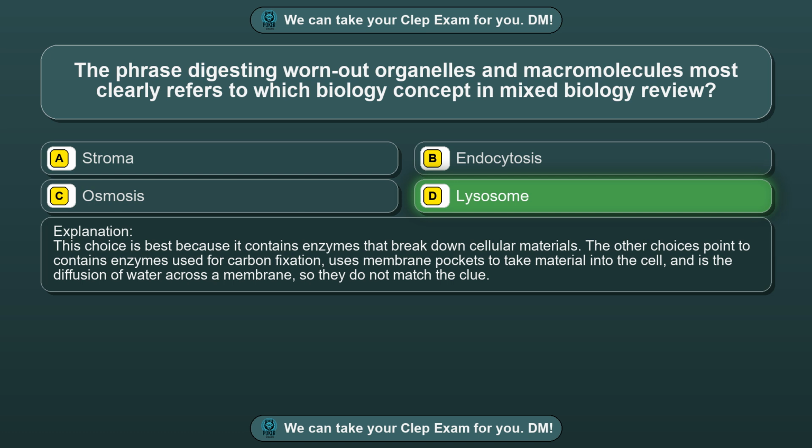The other choices point to what contains enzymes used for carbon fixation, what uses membrane pockets to take material into the cell, and what is the diffusion of water across a membrane, so they do not match the clue.